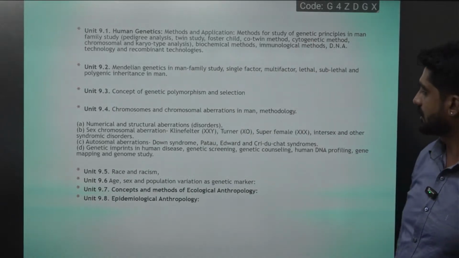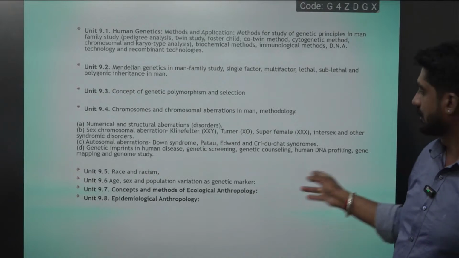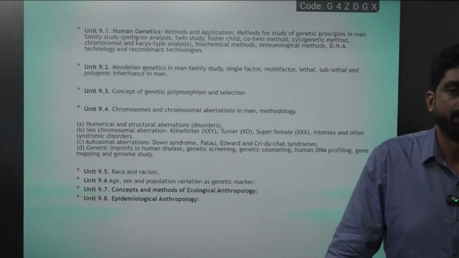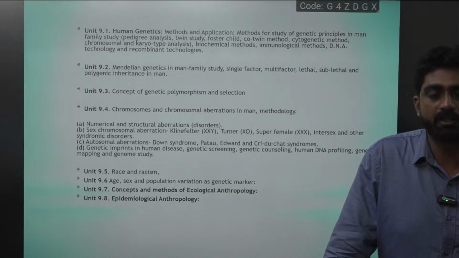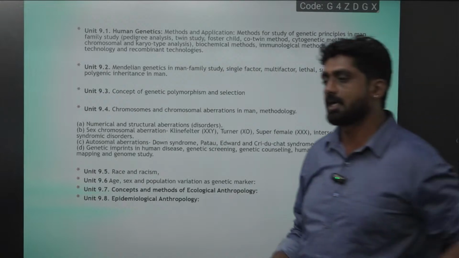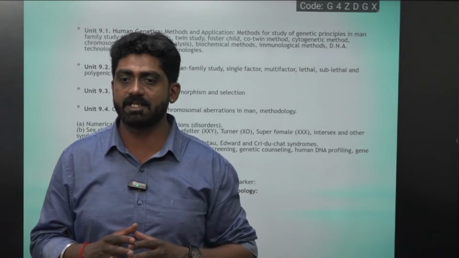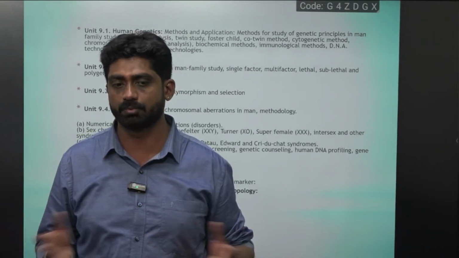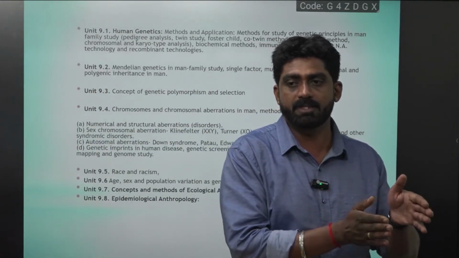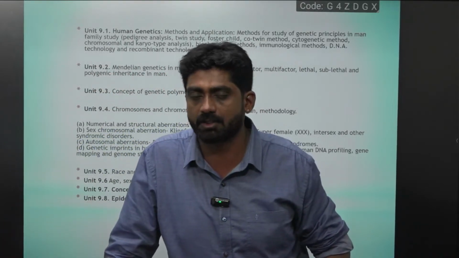Okay. Next is age, sex, and population variation as genetic markers. All this, of course, and the concepts of ecological anthropology and epidemiological anthropology. For example, in a particular tribe in Africa, the RBCs, listen carefully, are not of regular shape. RBCs are normally disc shaped, which helps in the exchange of oxygen and CO2. They carry oxygen from the lungs, give it to the cell, pick up CO2 from the cell and give it back to the lungs. This is the function of the RBC.